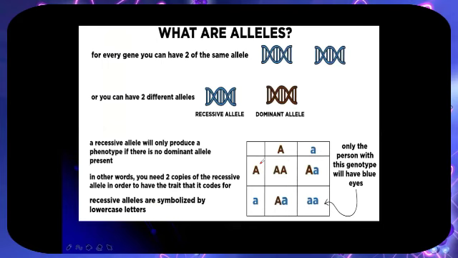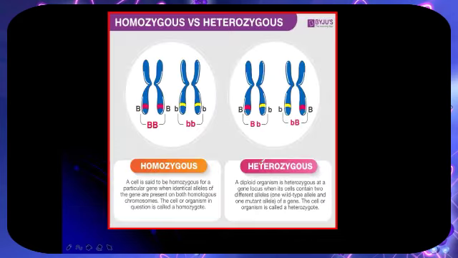Okay. Let's go to homozygous versus heterozygous. Homozygous means it has identical alleles. It could have two dominant or both recessive. While heterozygous contains two different alleles. It carries one dominant plus one recessive. So meaning it is a hybrid.